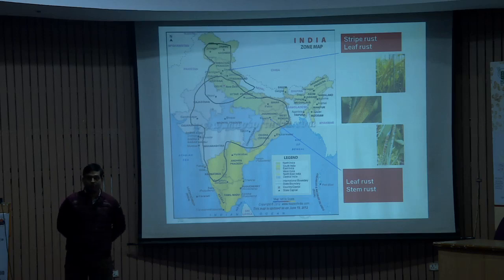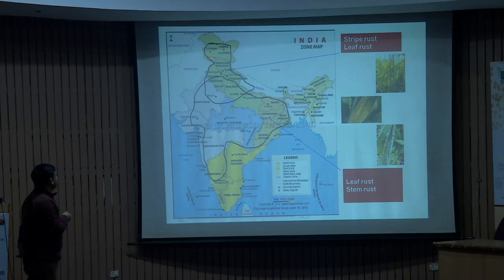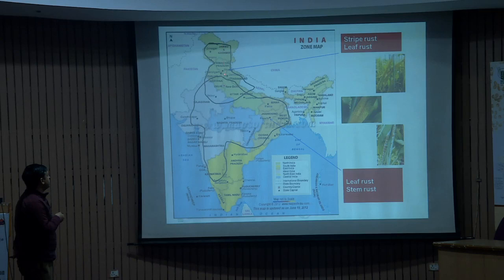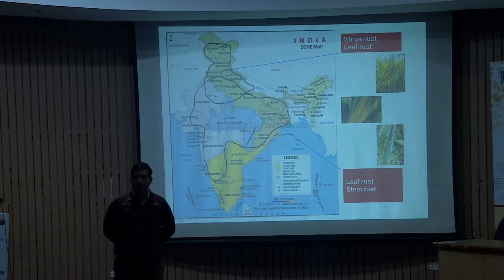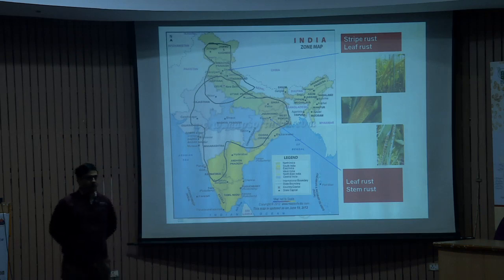So this is a map of India. As I already mentioned, J&K, Himachal Pradesh, Uttarakhand, and New Delhi. So all these researchers started research from 1931, Dr. K.C. Mehta, onwards till date.